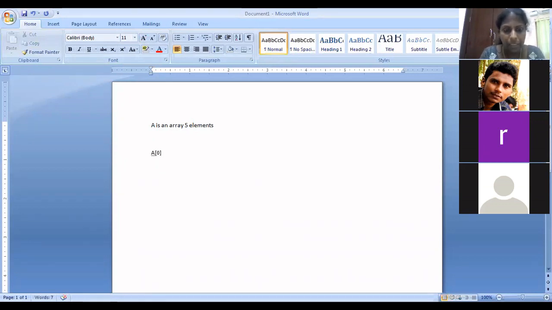Second element is A of 1. Third element is A of 2. Fourth element is A of 3. Then A of 4. If you give A of 5, what happens? In the morning class we saw, you will get what exception? Array index out of bounds.